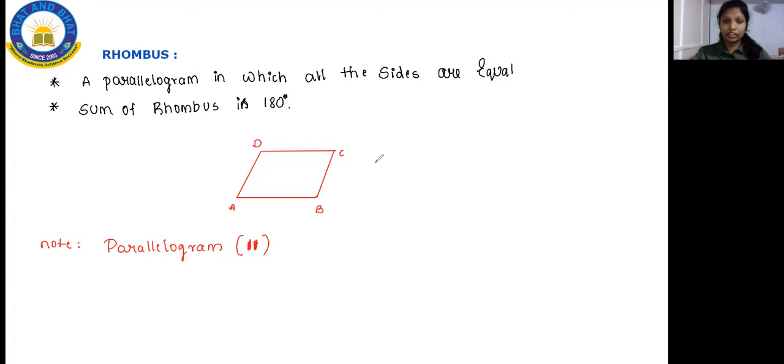And in this figure, you can observe AB is parallel to DC. This line is parallel to this line. Okay. In the same way, this is your AD. AD is also parallel to BC. So these two lines mean what? Parallel. Parallelogram or parallel, you can just tell it simply. Parallel means these two lines.